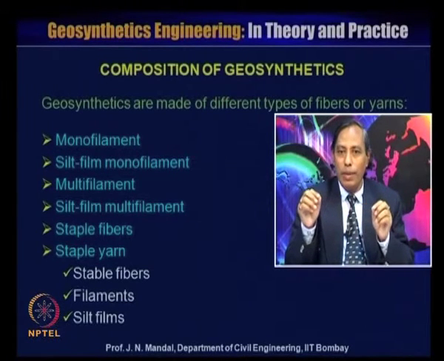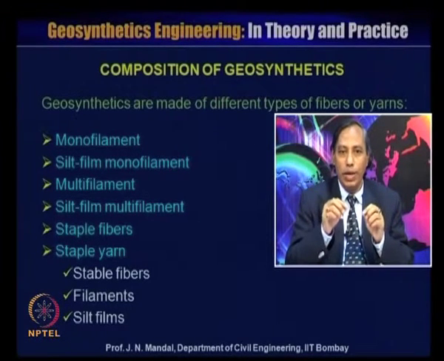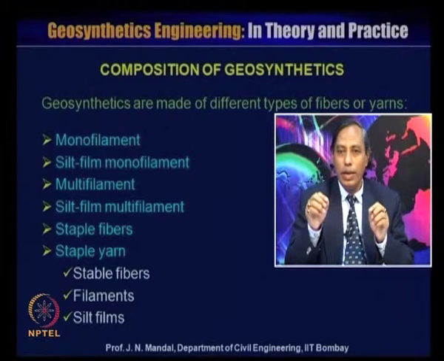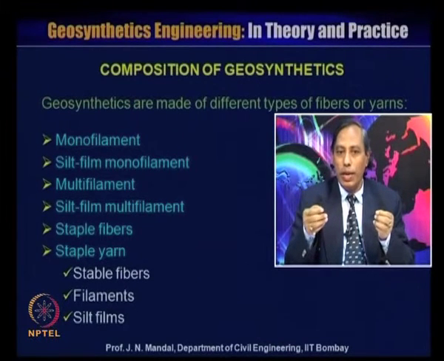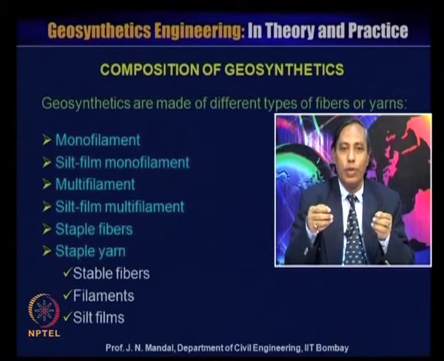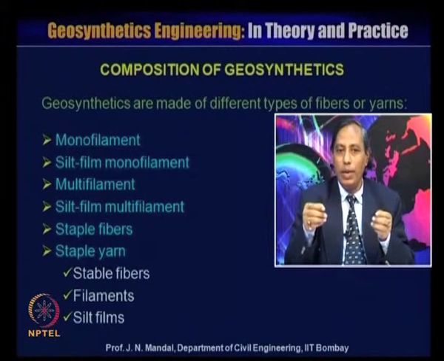It may be monofilament, slit film monofilament, multifilament, slit film multifilament, then staple fiber, staple yarn, and also staple fiber, filament and slit film.